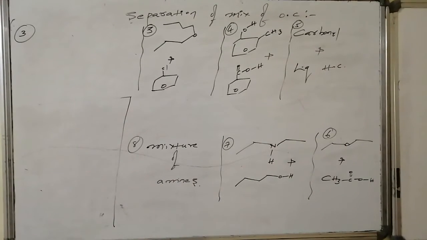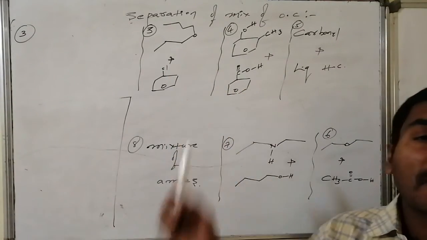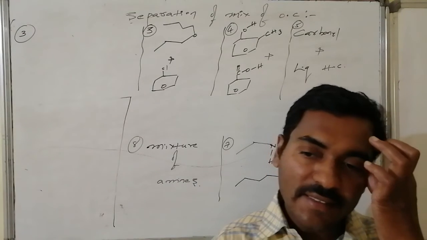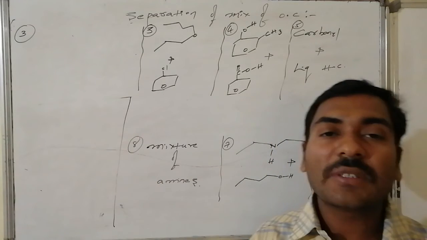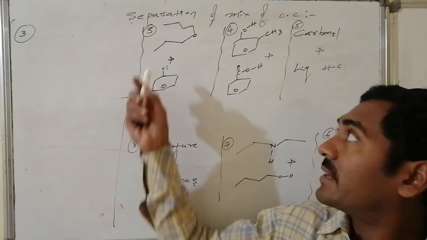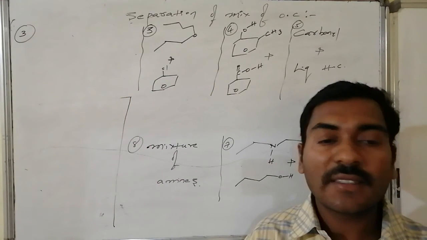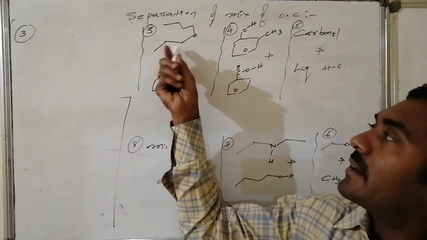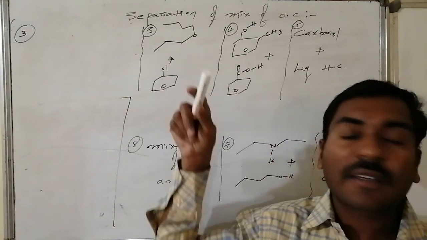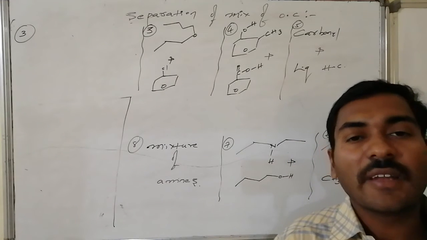Case number 3, ditertiary butyl ether as well as chlorobenzene. This ditertiary butyl ether is soluble in concentrated sulfuric acid, whereas chlorobenzene is insoluble. By separating the layers, and on reaction with water, it is converted to dilute sulfuric acid. Thus on reaction with other organic solvents, this ditertiary butyl ether is retrieved from the dilute sulfuric acid.